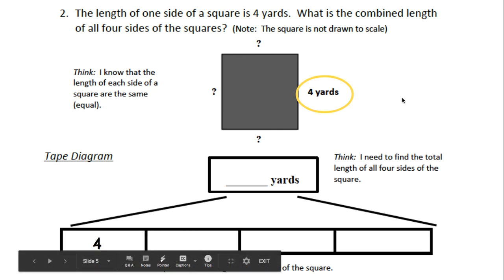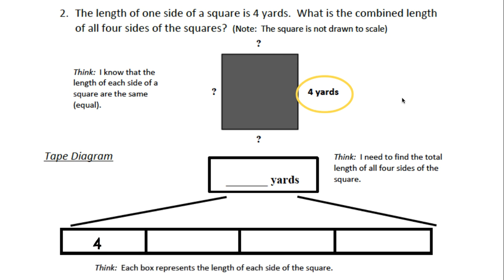But there's a hint here. What else do we know to be true about squares? If you know the length of one side, then you know the length of all sides. Think back to when I was measuring that Post-it on Monday. All sides were the same.